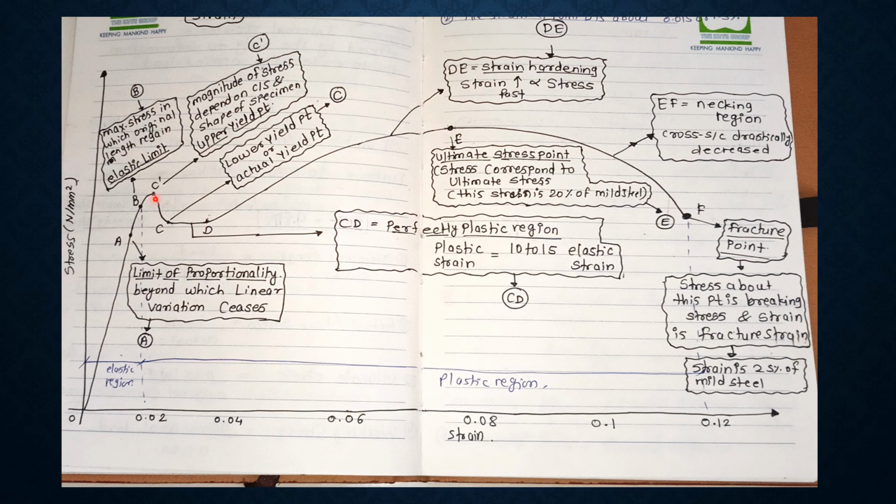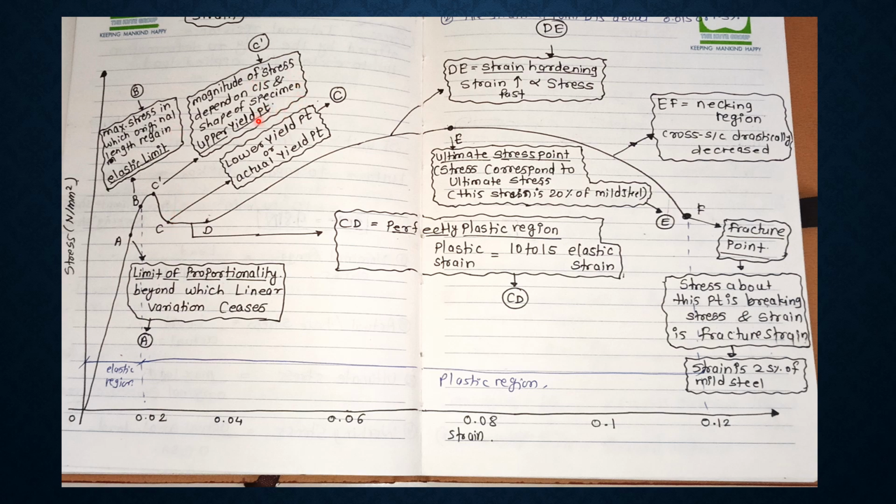Then the next point is C dash, the upper yielding point. The yielding point is the point at which the material starts to get deformed. C dash is the upper yield point, where the stress is maximum as compared to C, which is the lower yield point.